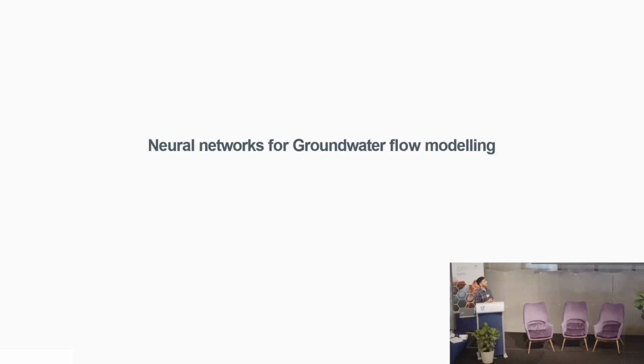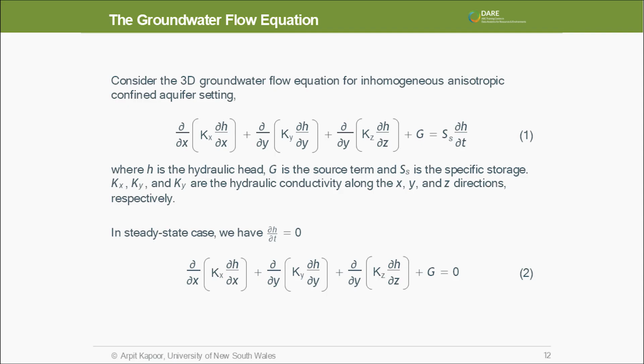Moving on to the second part of my project work. The first work that I talked about was more of an ad hoc approach where we tried to use machine learning to model a sub-process within a conceptual hydrologic model. But for other processes where we only know the physics of the model, we can use the physics equations, which are the underlying PDE or ODE, to directly model them using the observations data. Which is why I would like to transition into the groundwater flow modeling challenge.